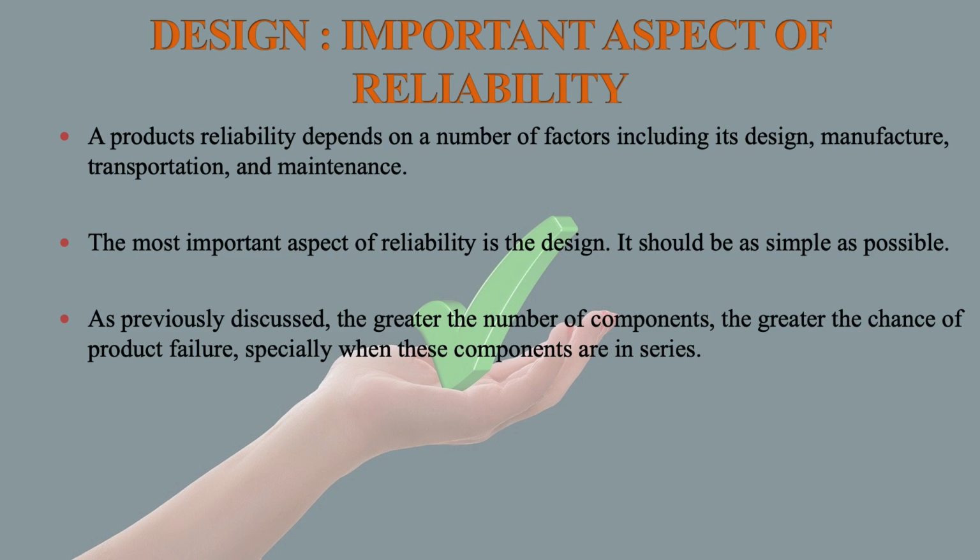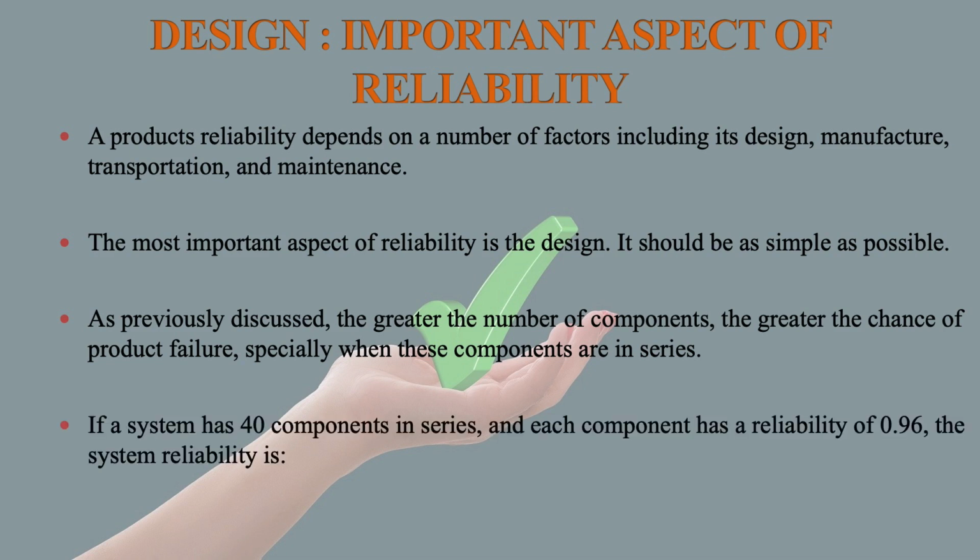As previously discussed, the greater the number of components, the greater the chances of product failure, especially when these components are in series. If a system has 40 components in series and each component has a reliability of 0.96, the